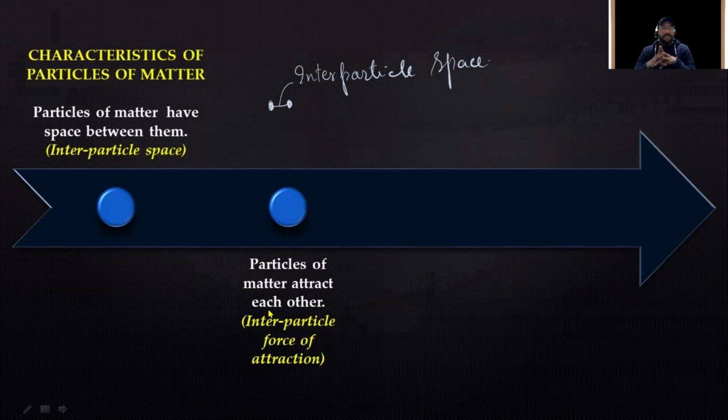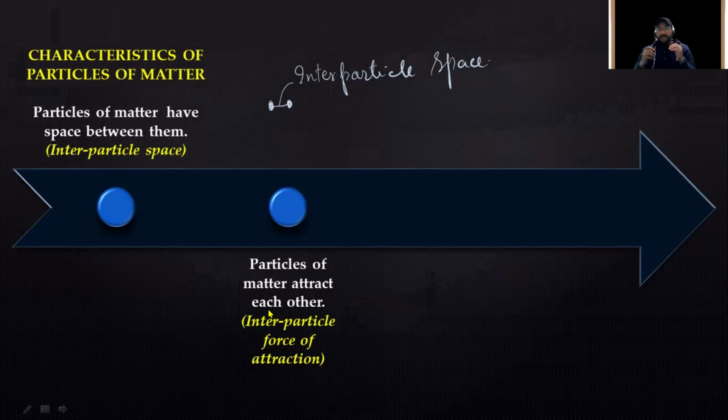Now, one more thing is that you can definitely change this interparticle space and interparticle force of attraction by increasing or decreasing the temperature of a substance or a state of matter. As the temperature increases, the particles start moving here and there very quickly, and they increase their kinetic energy. Kinetic energy is the energy by virtue of which a particle is in motion. So when their kinetic energy increases, it all starts with vibration. Vibration increases and the particles start feeling free, and their kinetic energy keeps increasing.